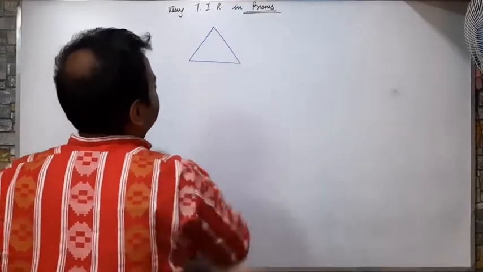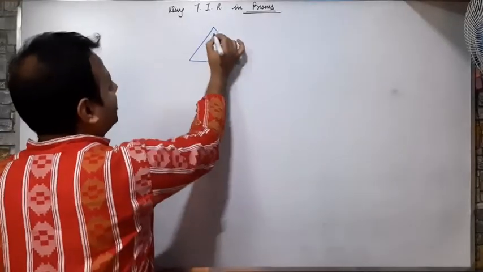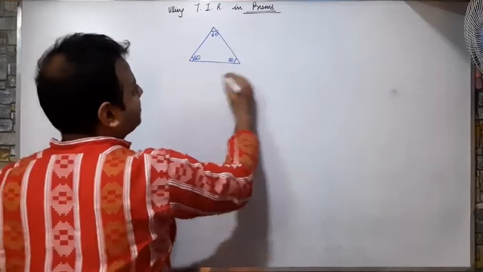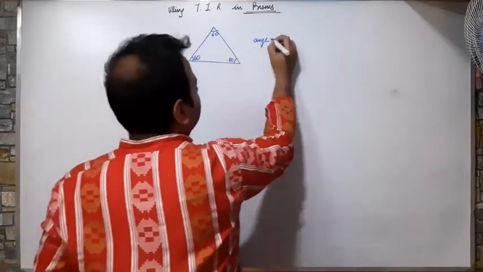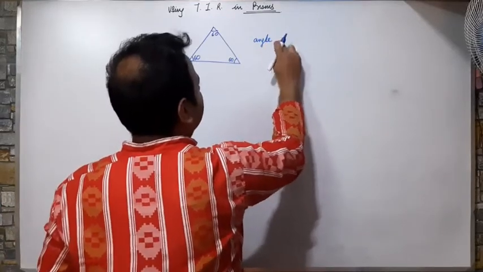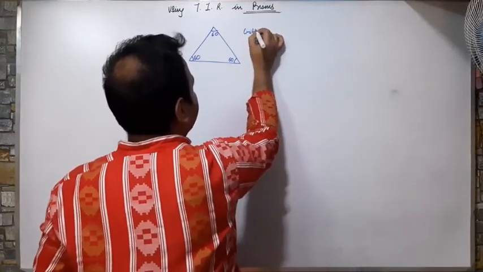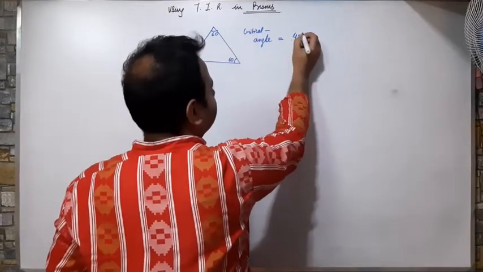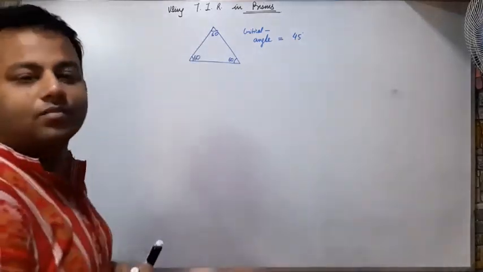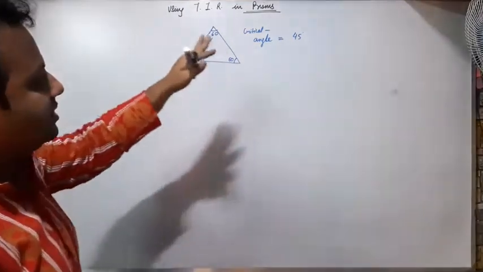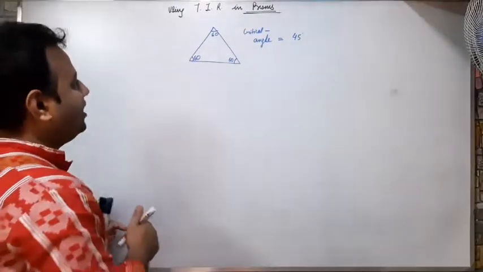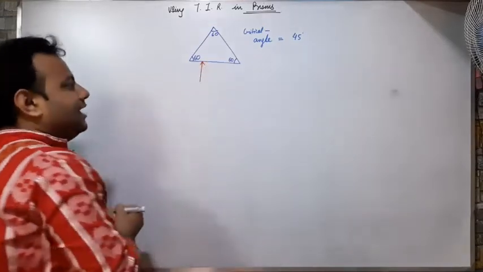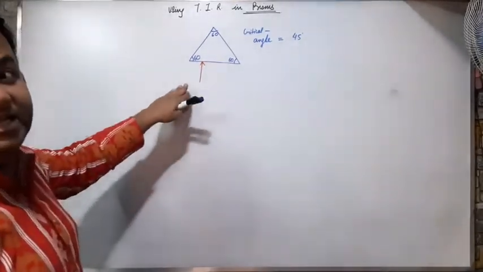Suppose this is a prism given, and it is given that it is an equilateral prism with each angle as 60 degrees, and the critical angle here is given as 45. Suppose this is the question given. You are asked that a ray of light falls here. Trace the path of light in this prism.